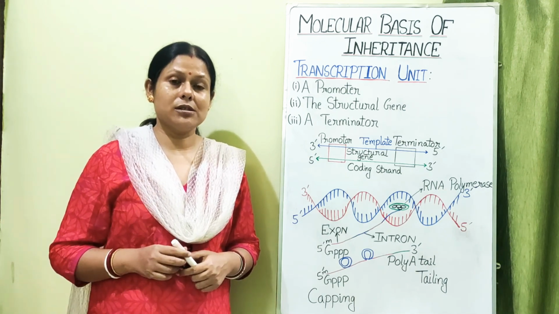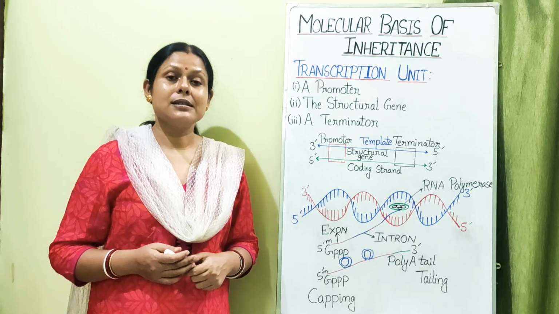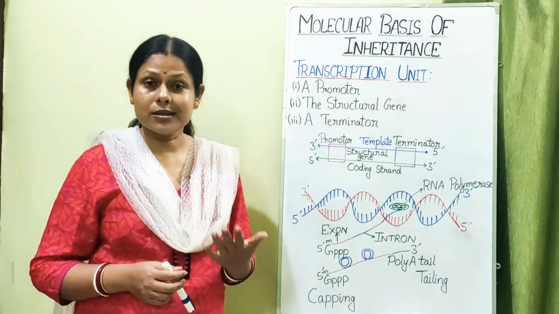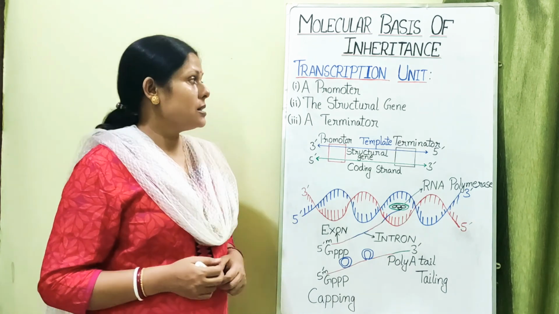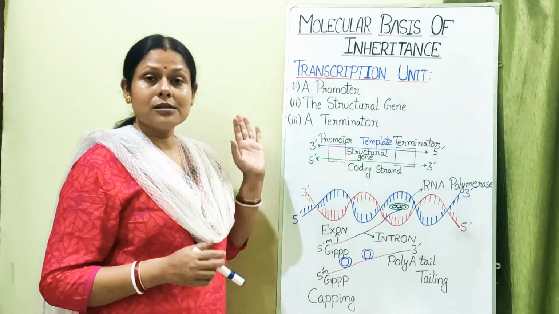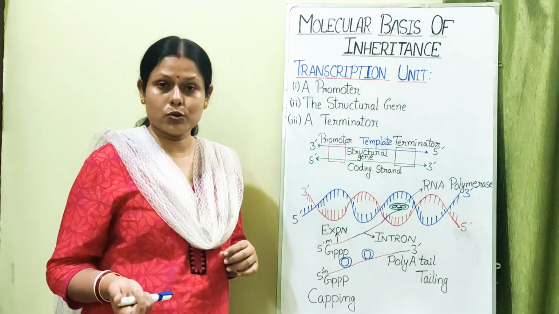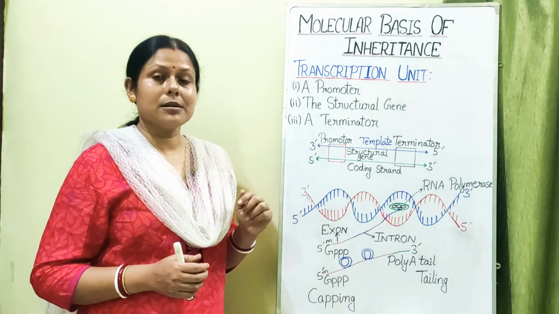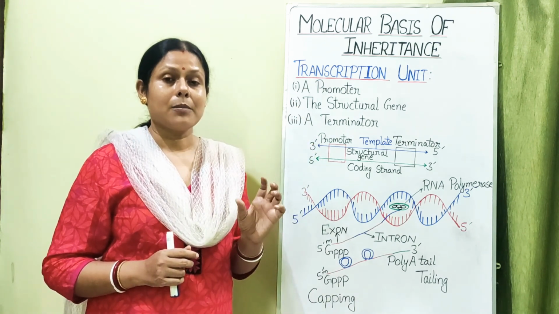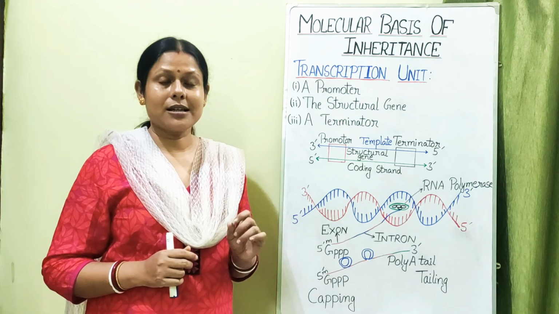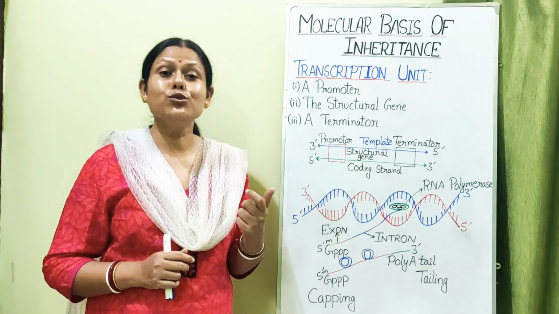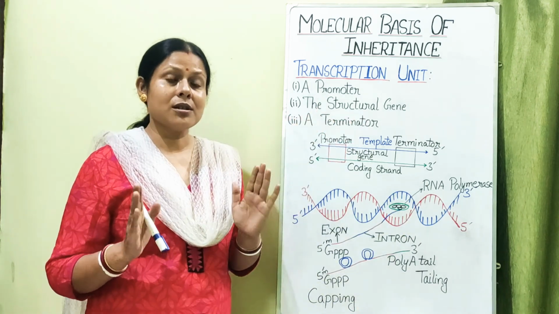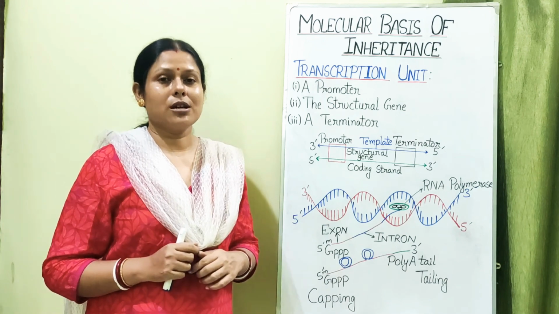So the segment of the gene which is required to be transcribed is selected, and that has three particular regions in it. Now what are these three particular regions in a transcription unit? These are a promoter region, a structural gene which has to be transcribed, for which the protein has to be prepared, and a terminator region. And both the promoter and the terminator region are again flanked by a non-coding region, that is the untranslated region. We call it the UTR region. Just after the promoter, and just after the structural gene finishes, before the terminator, there is that UTR region.